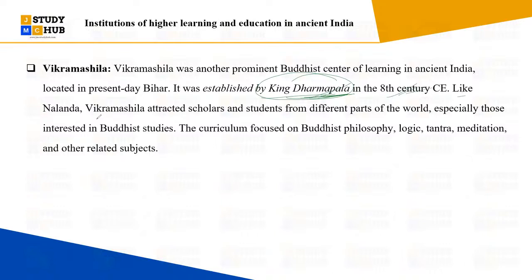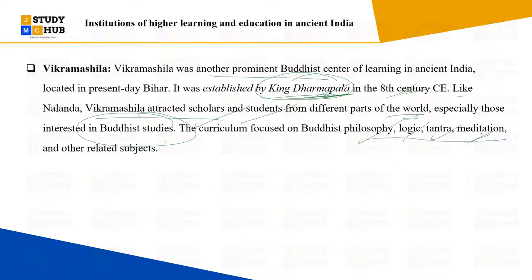And like Nalanda, Vikramshila similarly attracted scholars and students from different parts of the world, especially those interested in Buddhist studies, right? As we told you, it was another prominent Buddhist center of learning in ancient India. Many of the subjects and the curriculum were related to Buddhist studies, focused on Buddhist philosophy, logic, tantra, and meditation. बुद्धिस्ट रिलेटेड स्टडीज में सारी चीजें, ये सब रिलेटेड सब्जेक्ट्स थे.